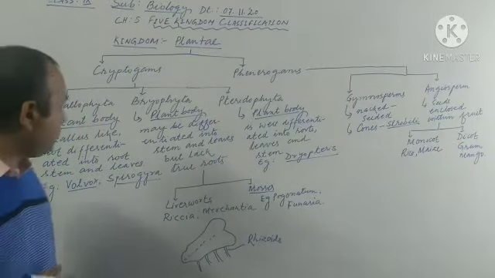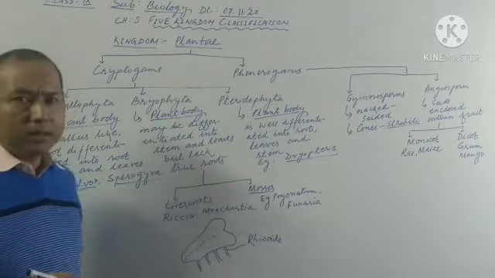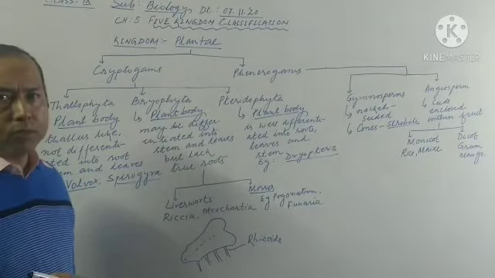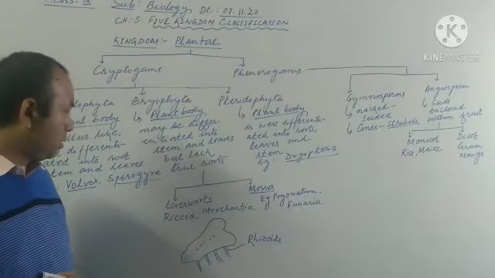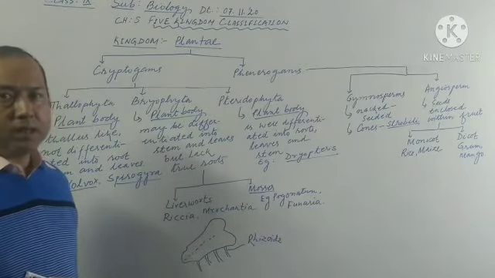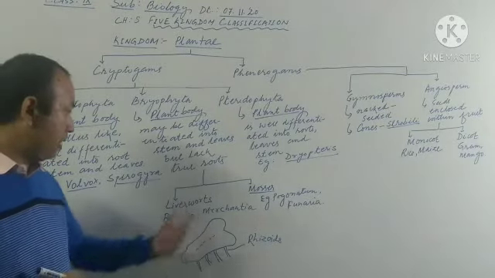Then, Bryophyta are further categorized into two groups, liverworts and mosses. Liverworts, the best examples are Riccia and Marchantia. They do not have the stem also.